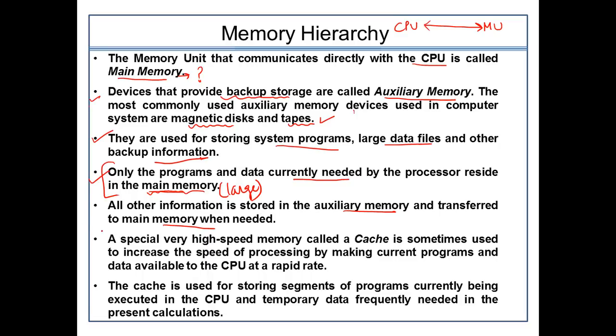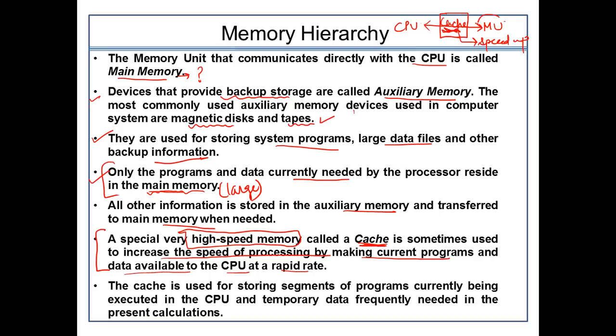Then there comes another kind of memory, which we usually call cache memory. It is a special, very high speed memory. This is the basic characteristic of the cache memory. It is used to increase the speed of processing by making the current programs and data available to the CPU at a rapid rate. As I said earlier, in between the CPU and the main memory resides the cache memory. So usually this memory is to speed up